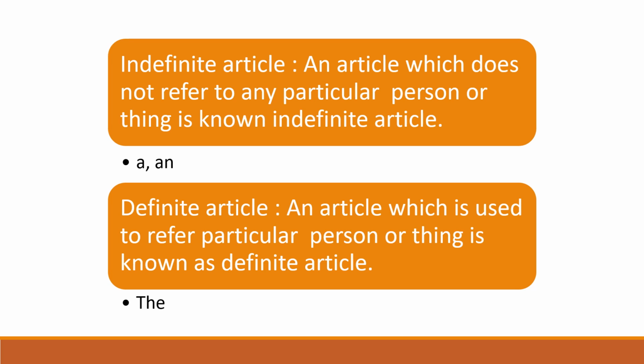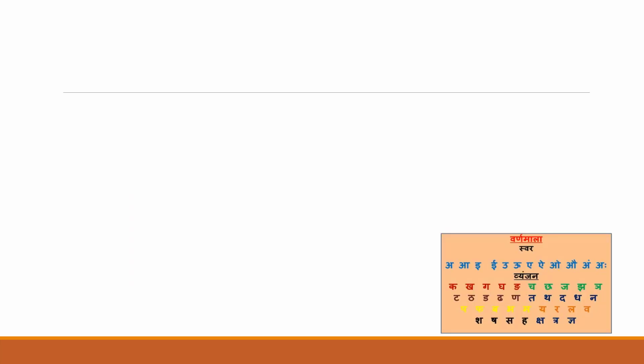Okay, now we will see definite articles. What are definite articles? An article which is used to refer to a particular person or a thing is known as definite article. Definite articles are those which are particular, which are specified. We use the for the particular person or the specified person or a thing. That is called a definite article. Fine. Now we will see the details of a, an and the articles.